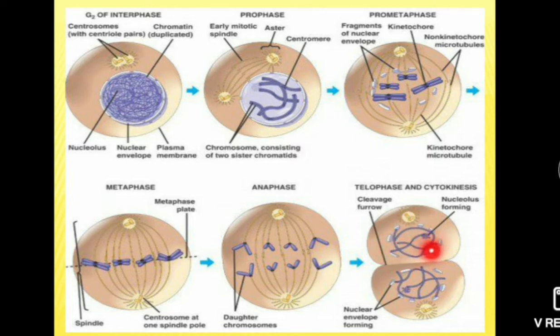Here the nuclear membrane appears. Nucleolus starts appearing. And the cleavage furrow starts deepening in the animal cell. Here this cleavage furrow deepens and nuclei reappear. These two nuclei reappear. This is the karyokinesis. And this karyokinesis is followed by cytokinesis, that is division of cytoplasm.